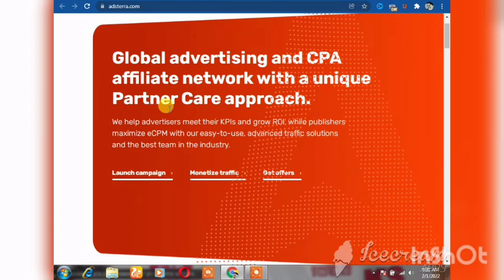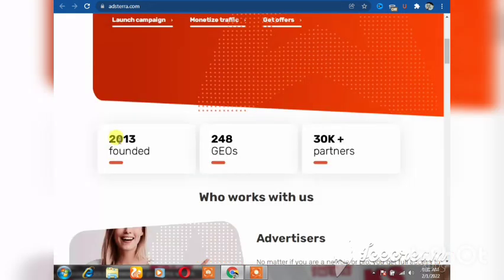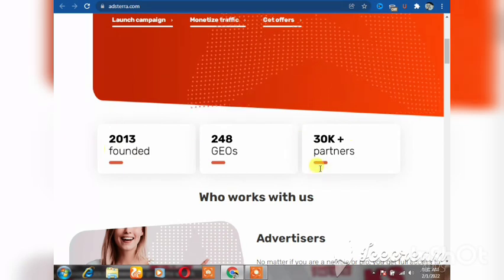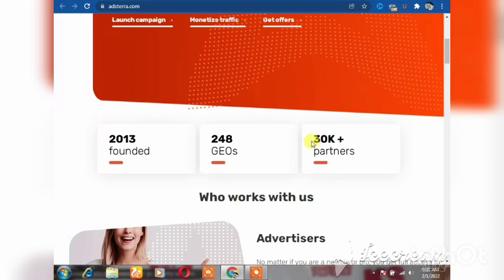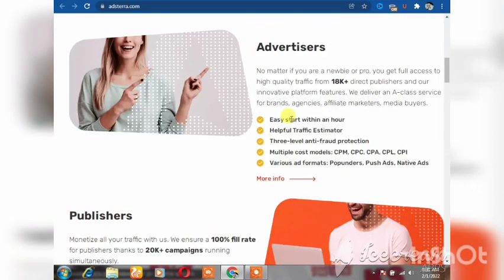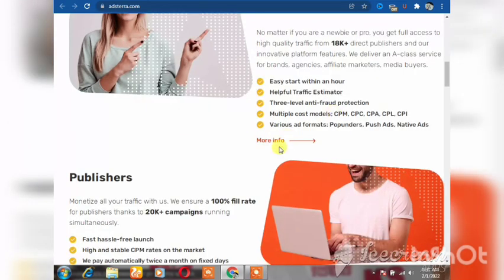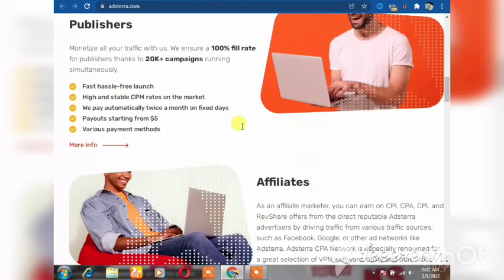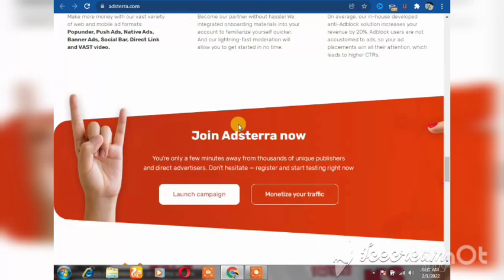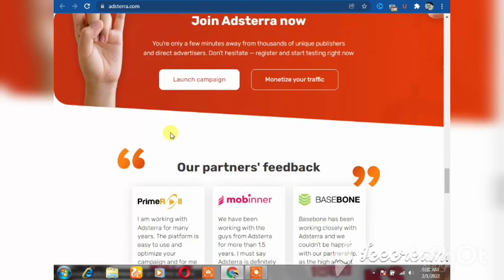As you can see, this app started working in 2013, and it has partnered with 30k partners. Those 30k companies are supporting these websites, as you can see on the screen here. You can see it was easy to start within an hour, and a lot of things. You can read more about this site on Google. You can go to Google and read more about this site, guys. It's really working and it's really paying.